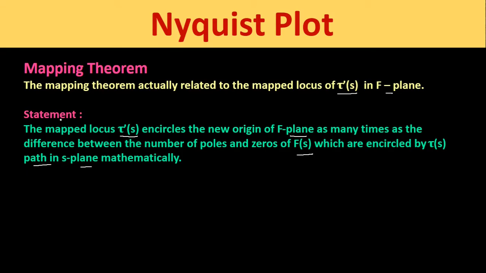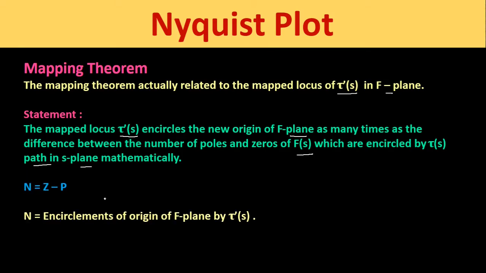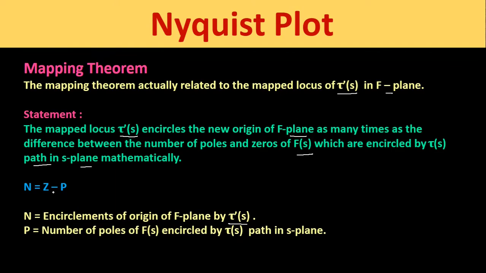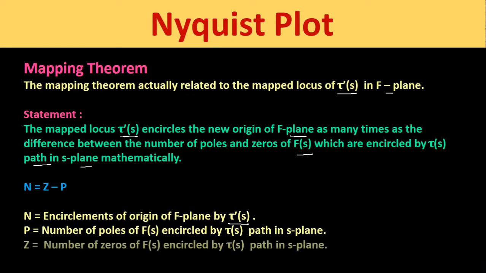Mathematically, according to the mapping theorem, the number of encirclements of the origin of F plane by tau of s path is equal to Z minus P. Here P is the number of poles of f of s encircled by tau of s path in the s plane, and Z is the number of zeros of f of s encircled by tau of s path in the s plane. So to understand the procedure of the mapping theorem and how to apply its formula, we have to take some cases which are examples of this mapping theorem.